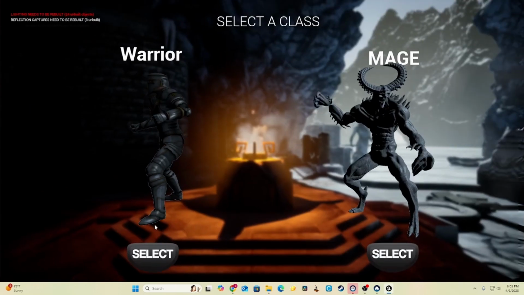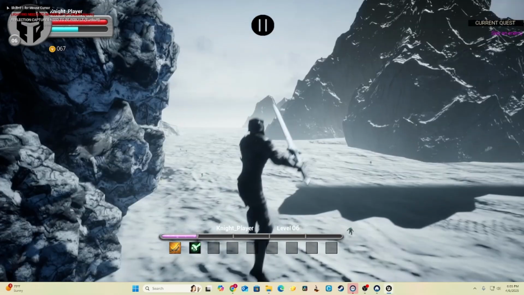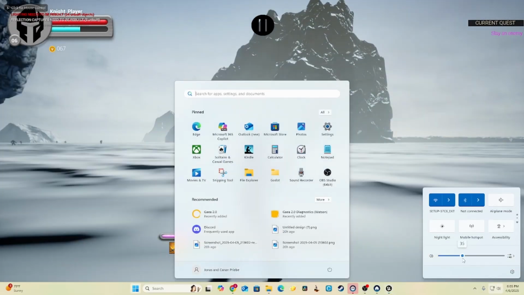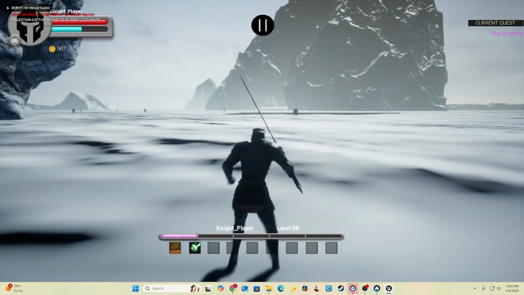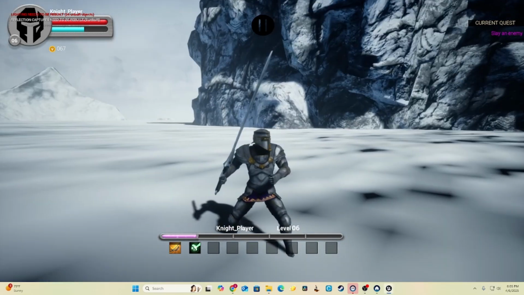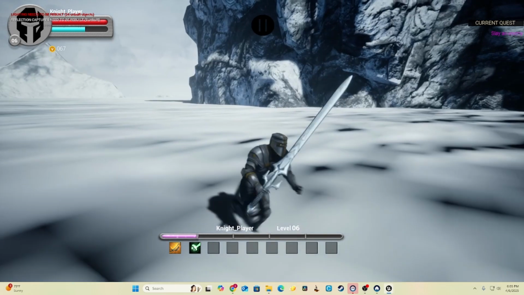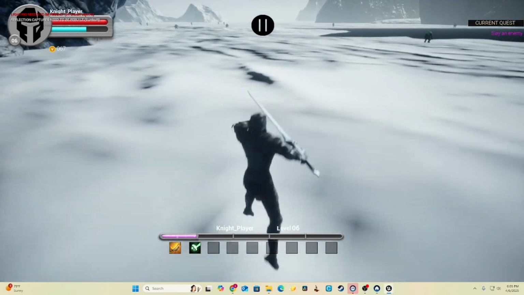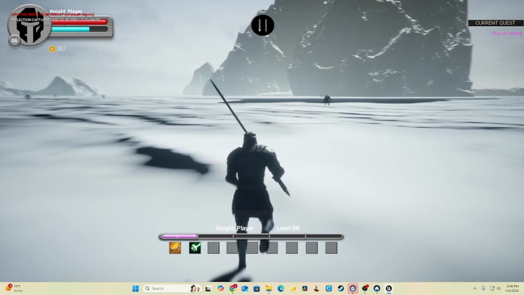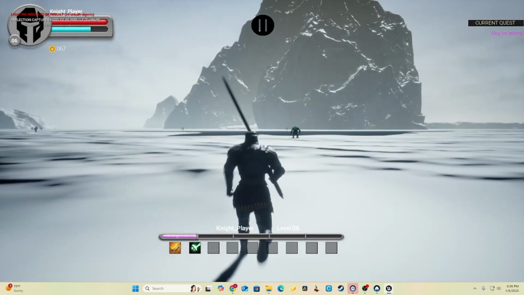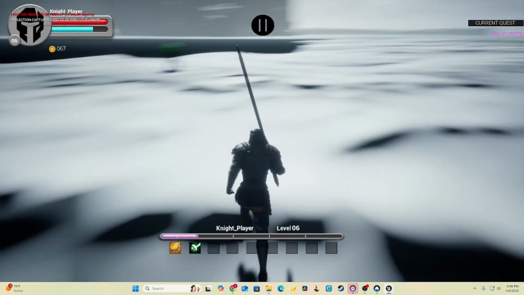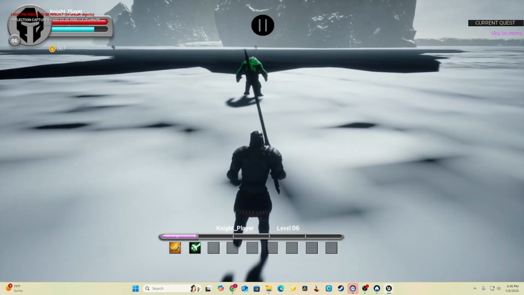So I'll put the game right here. I could select the warrior. It's not way too loud. Okay, so I can walk around. Left click to attack. Very basic attack animation. And I had like a little ability slot right there, something like that. I had my XP bar on the bottom, my current quest, slay an enemy, and my health and mana. I think I also had some coins right here.